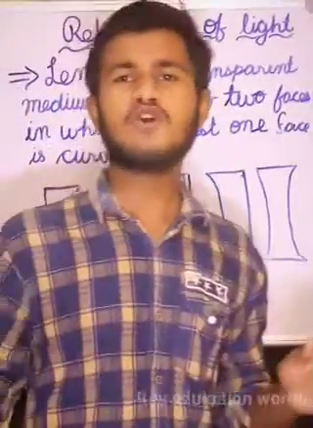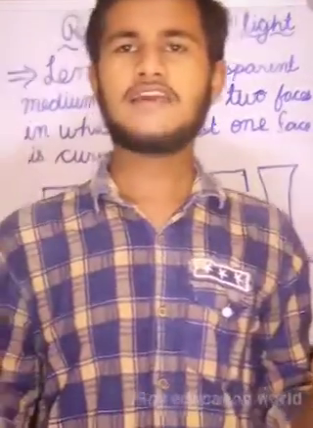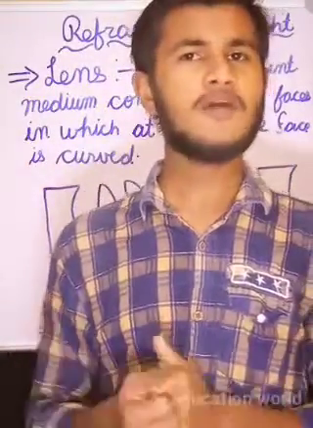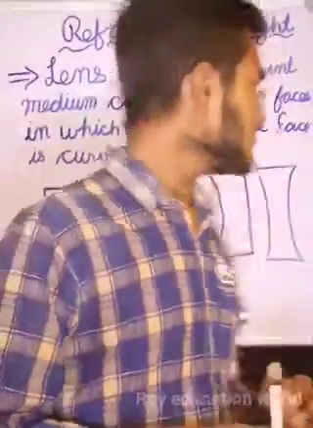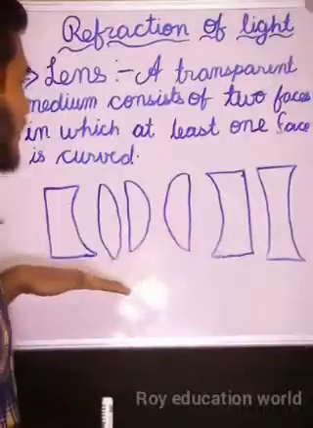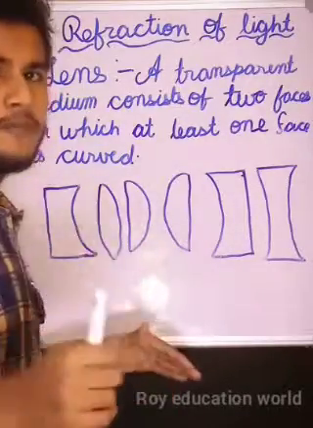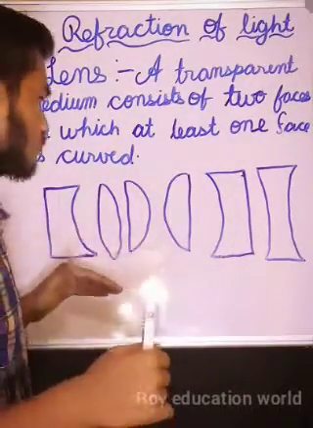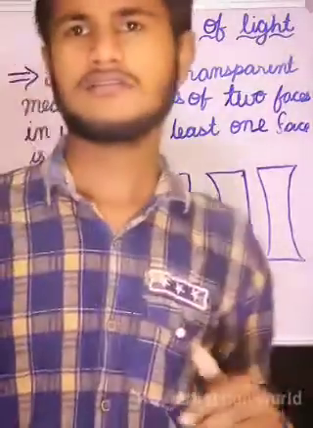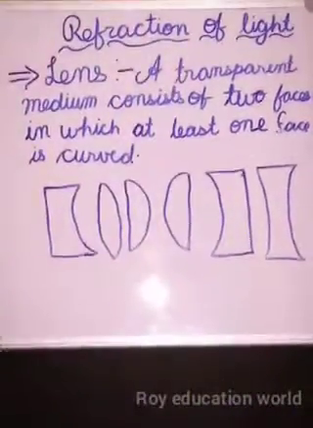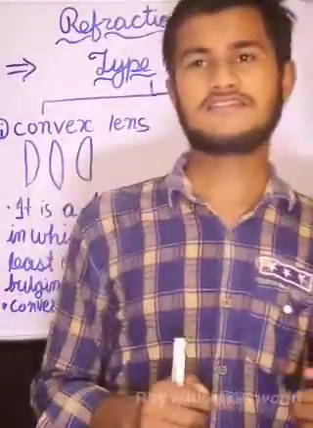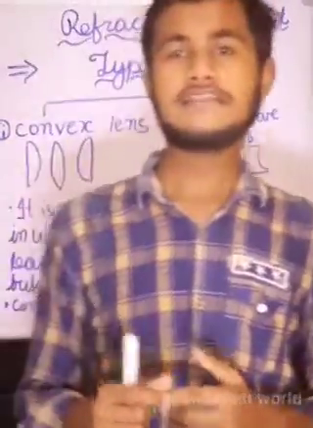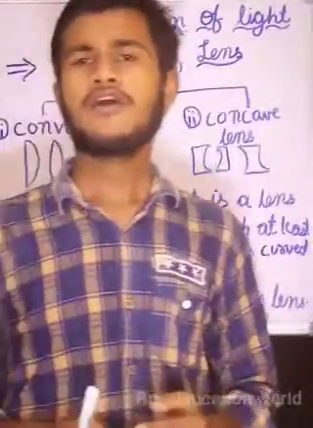There are varieties of lenses available in our environment. Water also behaves like a lens. See here, there are various diagrams of lenses. There are two types of lenses: convex lens and concave lens.